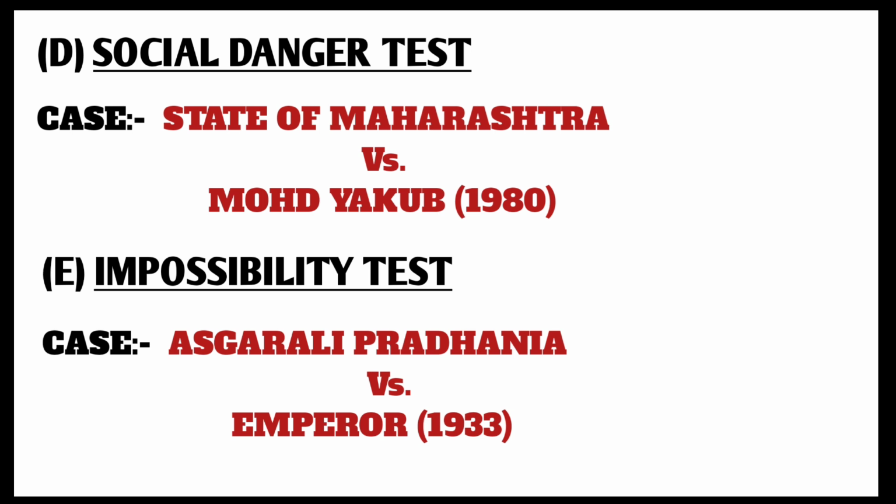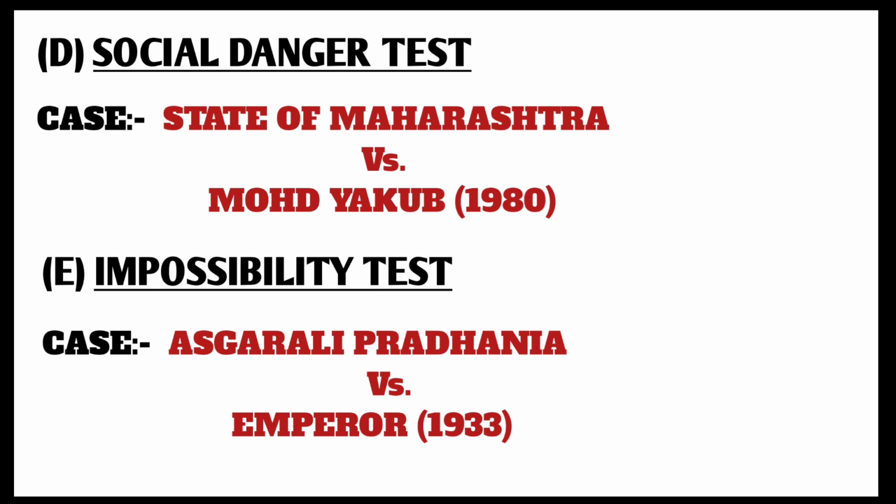here an intention to commit the crime is present and also a step is taken towards the completion of that crime. Thus it is considered as an attempt to crime under section 511 of IPC. It also basically means that this test will be applied if a person tries to commit a crime whose commission is impossible in nature. It can also be seen in the case of Asghar Ali Pradhania vs.